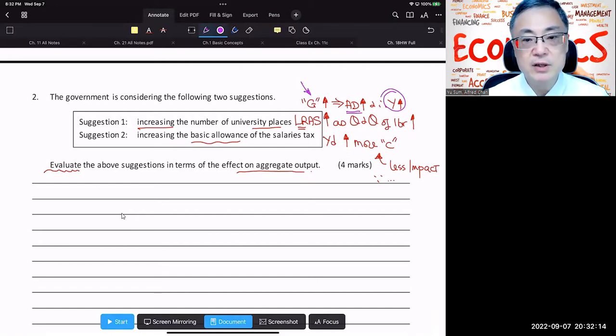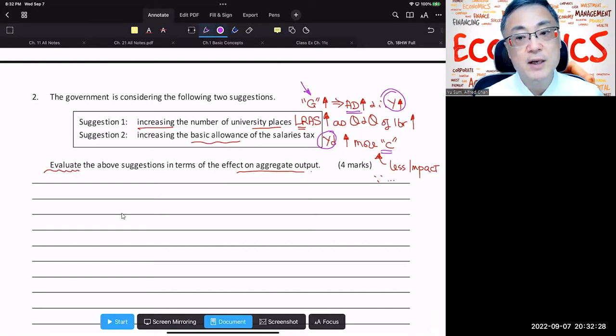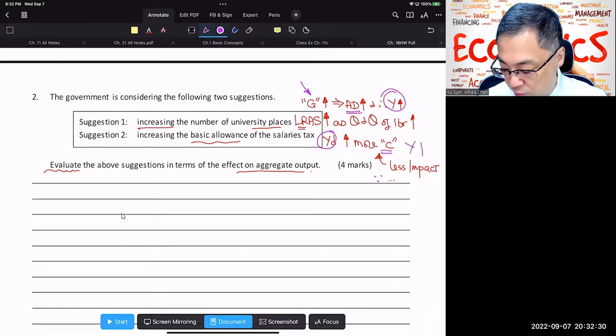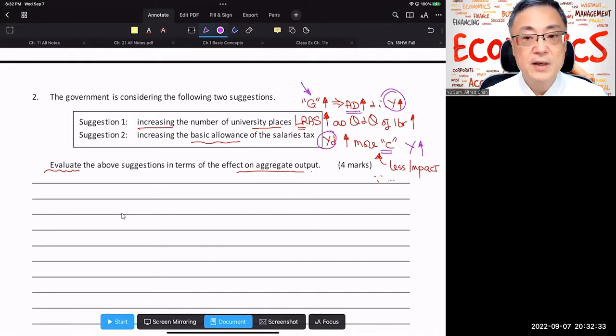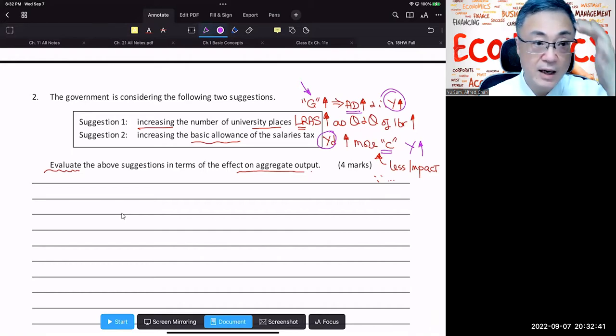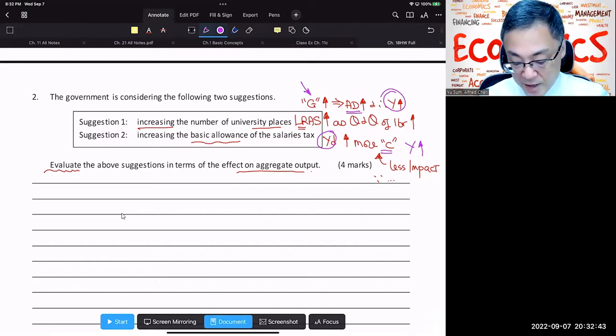Second suggestion, increasing the basic allowance of the salary tax. Well, in this case, your YD will go up. All right, people will probably do more private consumption expenditures. Your C will go up, and therefore your Y, real output, will also go up. So we have this brief summary when we read this question, but however, we haven't looked into the question yet. Evaluate which one is better. The above suggestions in terms of the effect on aggregate output.